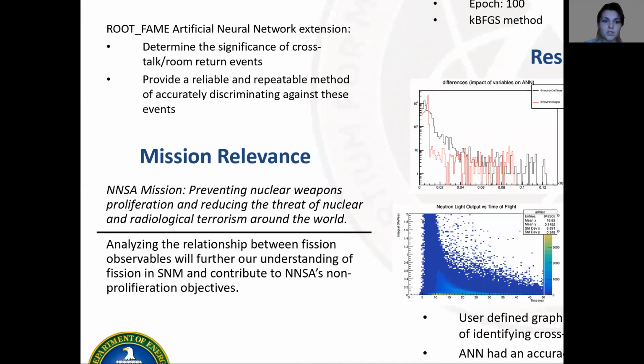The NNSA's mission is to prevent nuclear weapon proliferation and therefore reduce the threat of nuclear and radiological terrorism around the world. Analyzing the relationship between these fission observables will further our understanding of fission in SNM and therefore contribute to NNSA's non-proliferation objectives.